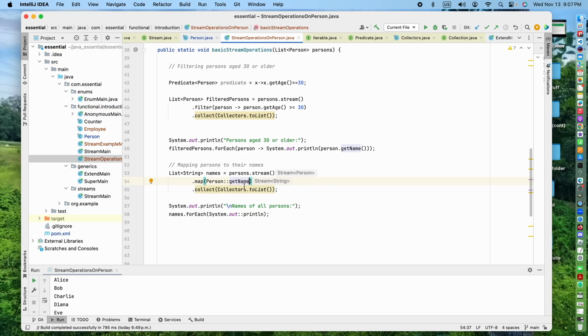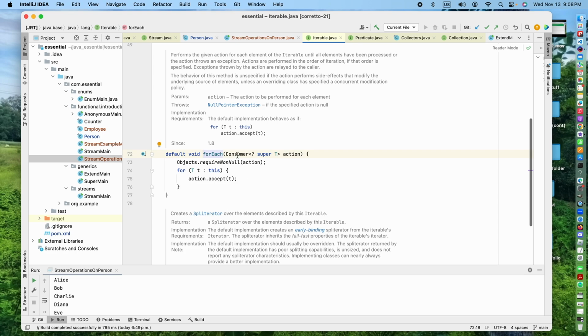Okay, and then same thing, dot collect, Collectors.toList. So as I mentioned before, it also turns into a list. Once turned into a list, it is ready to be printed out. So I'm printing out names, which is an array list. The array list has a forEach method, and forEach can take a consumer. See here, forEach takes a consumer.